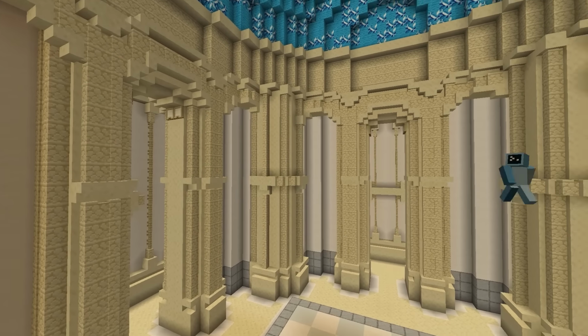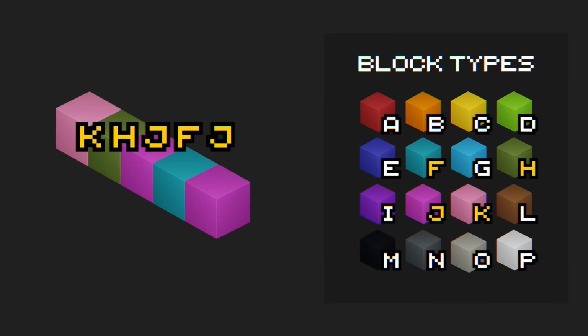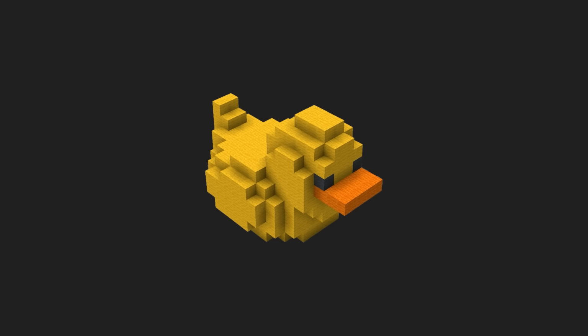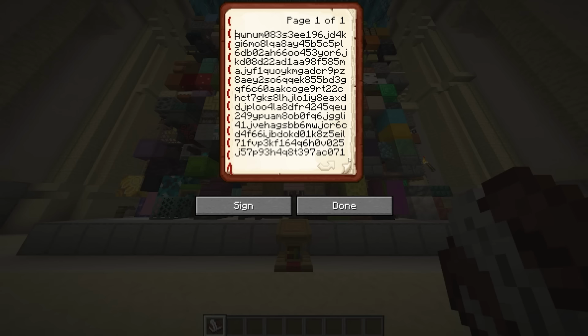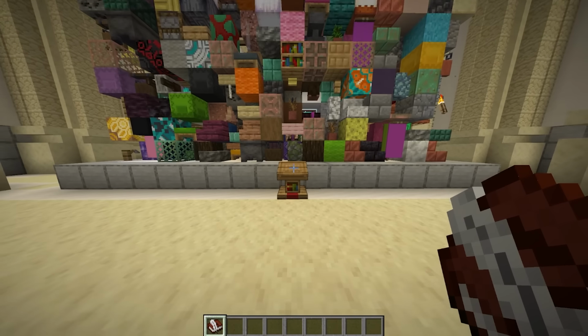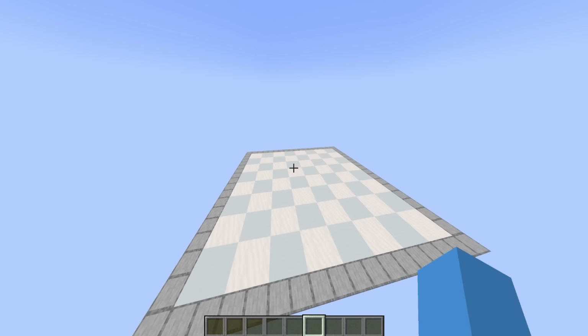In order to find your way throughout my infinite library, I'm going to implement a sort of search feature. It's going to be pretty much exactly what we've been doing, except in reverse. So if I want to find a build inside of the library, all I have to do is convert each block to its respective code and make a book out of it. Then, whatever the location of this book is in the library is where my build is going to be. Okay, so I'm going to build a house right here and I'm going to see where it is.